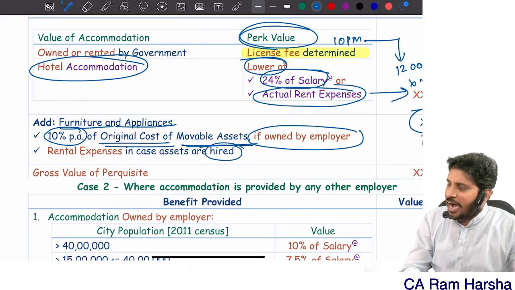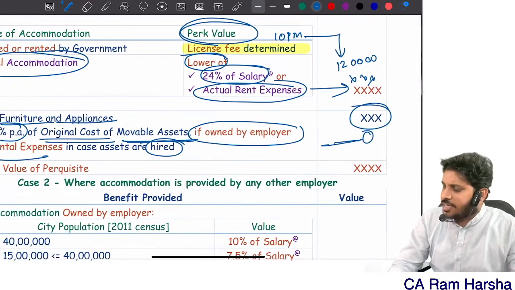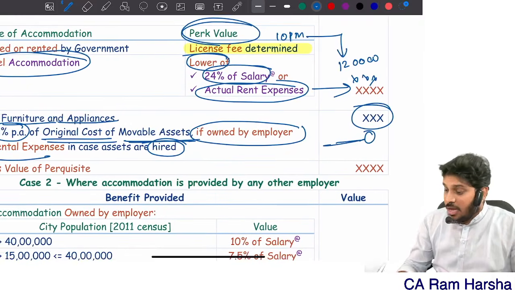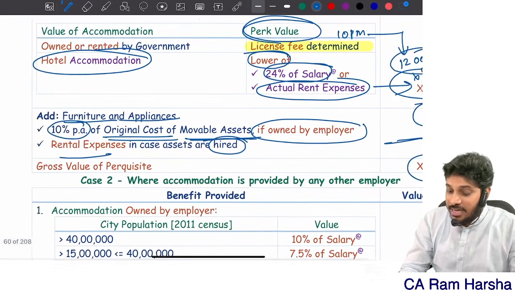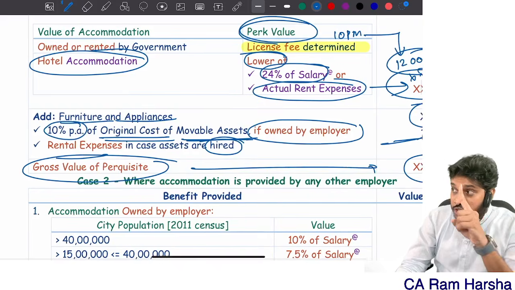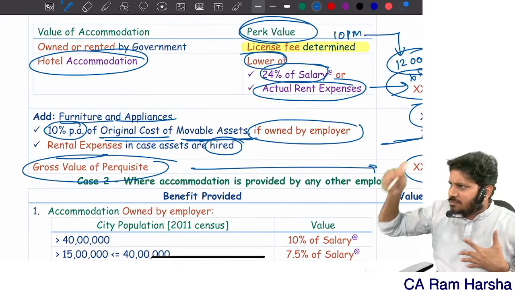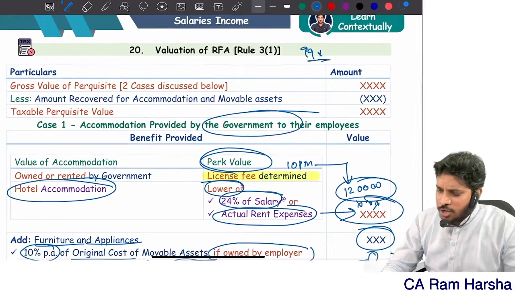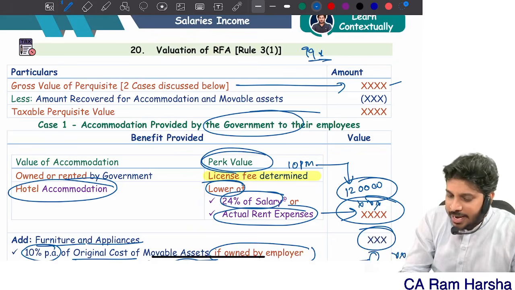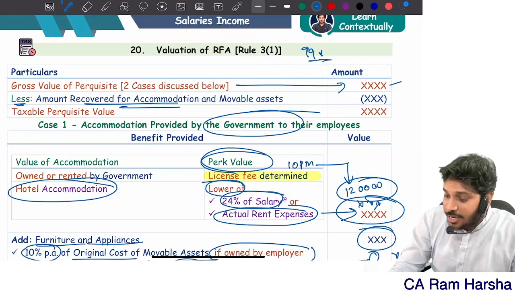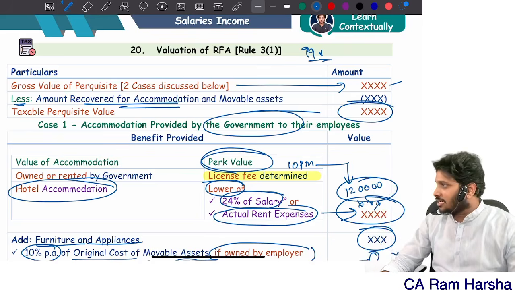Sir, the company hired it on rent, sir, then they are giving it to me. Rental expenditure is a benefit given to you because you are getting a benefit. Now, total accommodation 1,20,000, plus furniture whatever value, you will get the gross perquisite. Remember, this is not the taxable value. This is the value of the perquisite I got. How much is taxable? First, you should solve like this in the exam. First, compute gross perquisite. Just now we computed. Minus amount recovered, reduce it. Then you will get what? Taxable amount. Are you getting it?